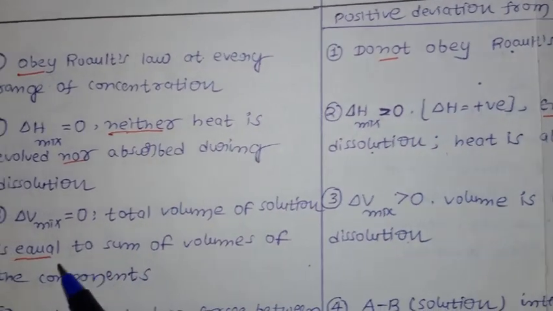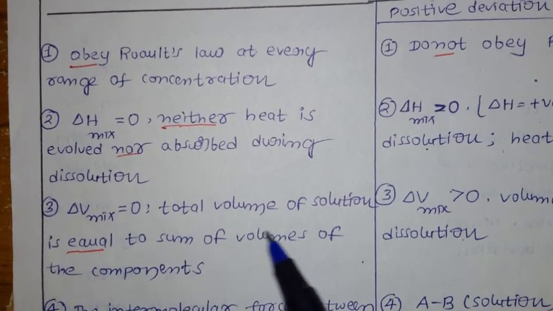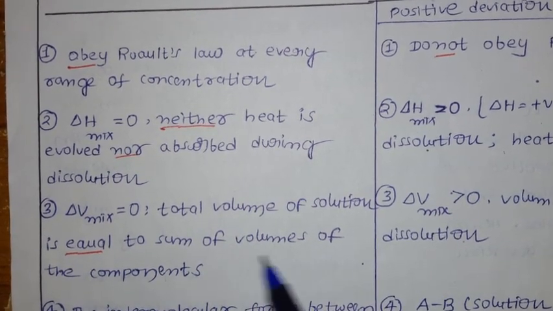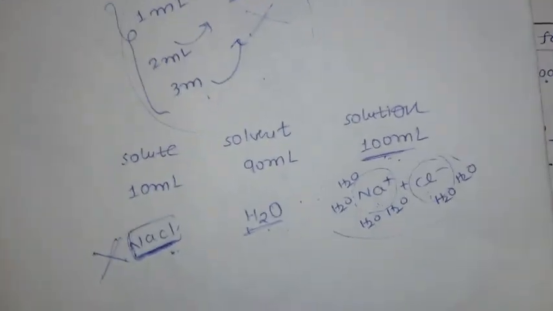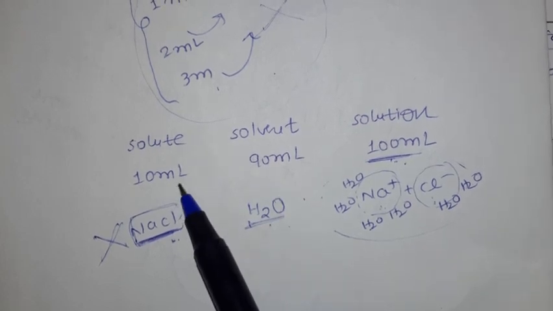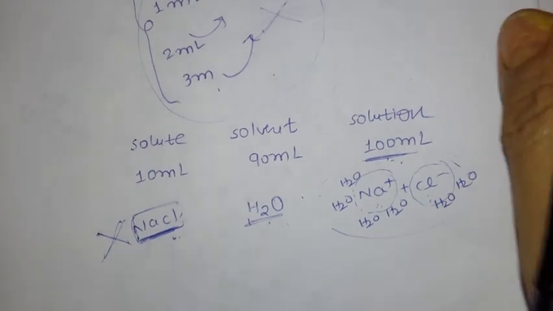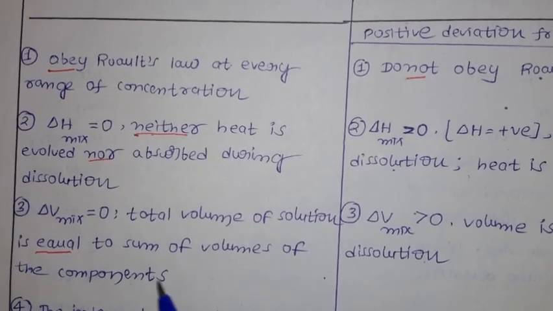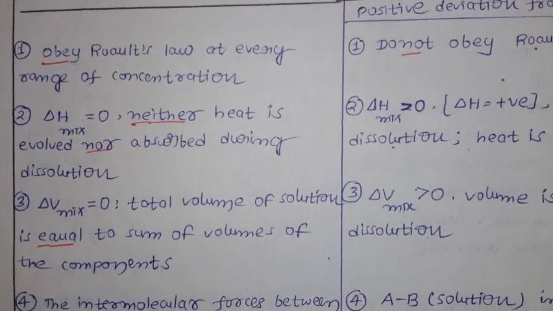Next, come to the third one: delta V mixing is 0. We already discussed this. It means the total volume of the solution is equal to the sum of the volumes of the components. We have only two components, solute and solvent. When you add 10 plus 90, it should be 100 ml only, in the case of an ideal solution. So the total volume of the solution is equal to the sum of the volumes of the components.